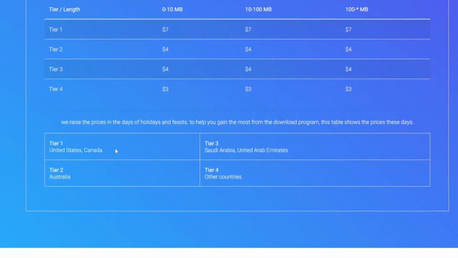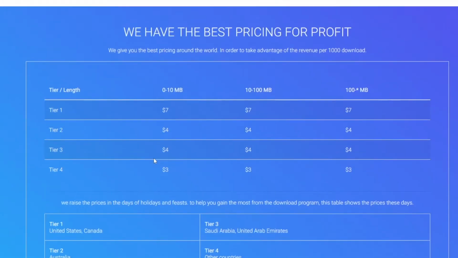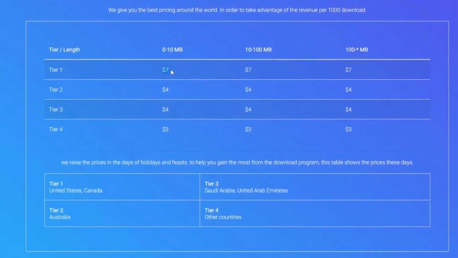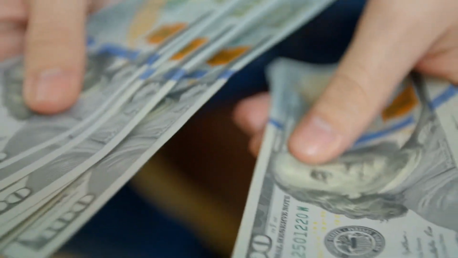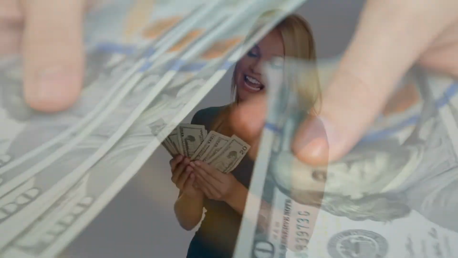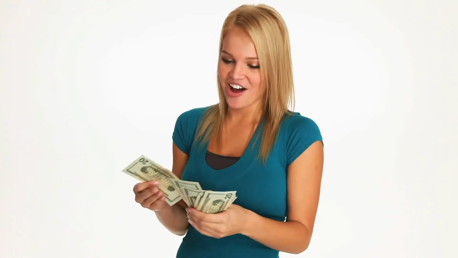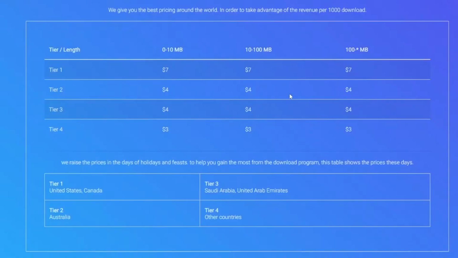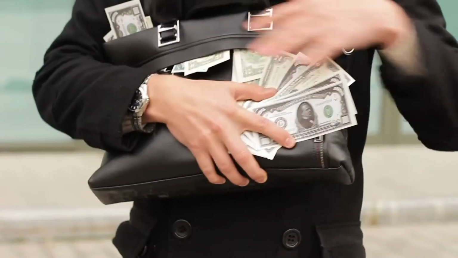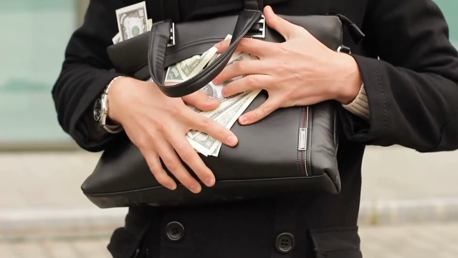So we can use those pop songs which are in English, and then we will get $7 for each one of those downloads. $7 for each download, guys, and just imagine if 100 people download your song. Now that's $700 for you. Pretty good money, guys, and this tier 2 and tier 3 is not bad at all. I mean, all of these are really good. You can get money all year round on this website.